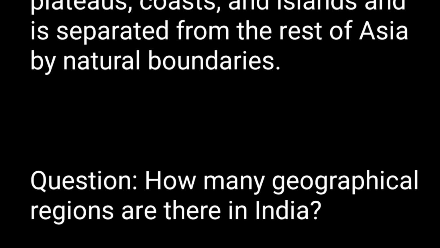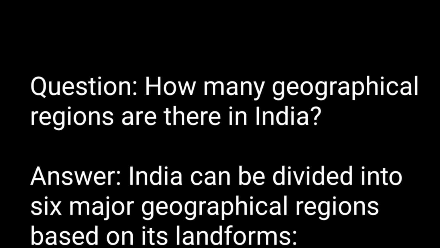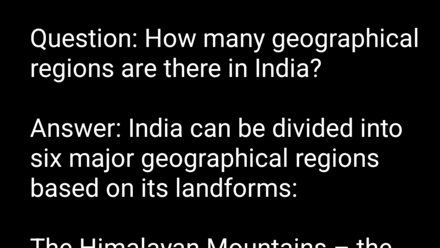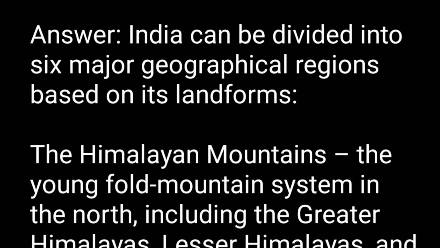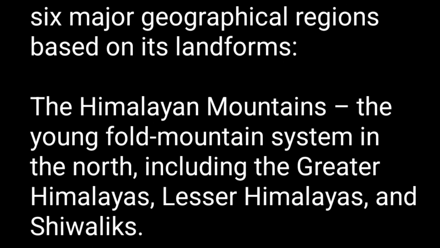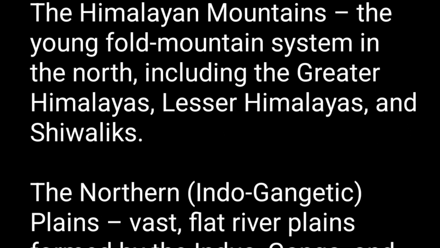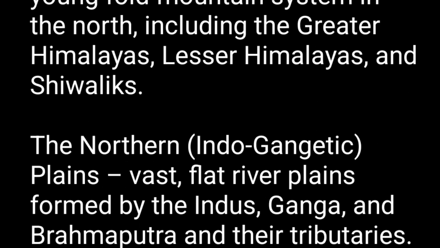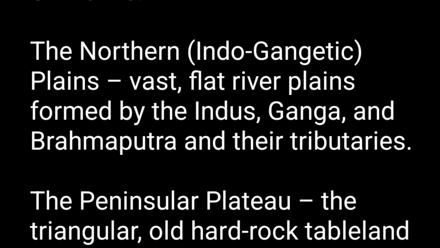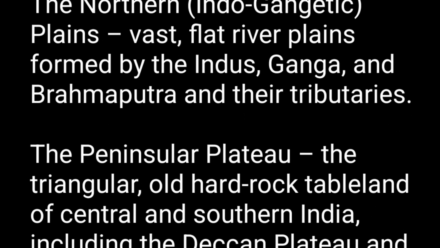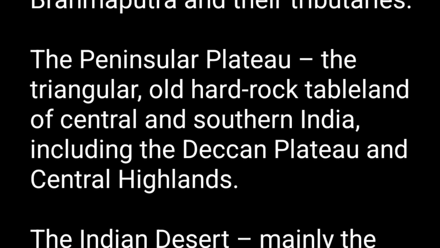Question. How many geographical regions are there in India? Answer. India can be divided into 6 major geographical regions based on its landforms. The Himalayan mountains, the young fold mountain system in the north, including the Greater Himalayas, Lesser Himalayas, and Shivaliks. The northern Indo-Gangetic plains, vast, flat river plains formed by the Indus, Ganga, and Brahmaputra and their tributaries.